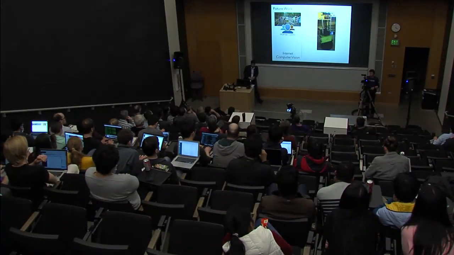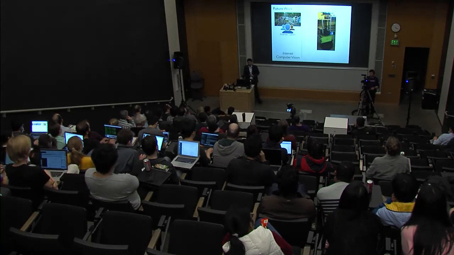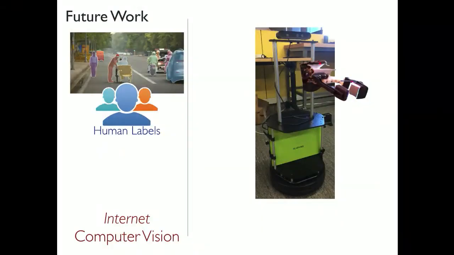And it's not just these kinds of things that we already do in computer vision. Because we are constrained by humans to provide us labels, we are not able to study tasks for which humans are not good at providing labels. For example, physical properties of the world. I want to figure out the coefficient of friction for different things. I want to figure out Young's modulus, the coefficient of elasticity. And humans are not good at producing these labels. But what we can do is instrument our robots with extra sensors, and as they move around, they can poke at things and build up a dataset of these physical properties of the world.